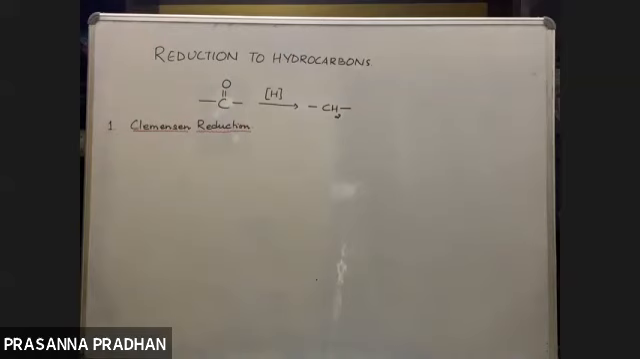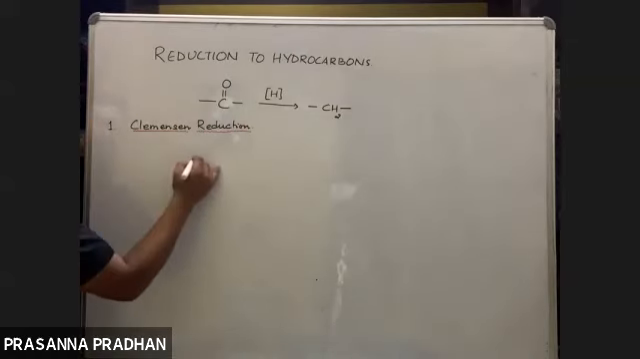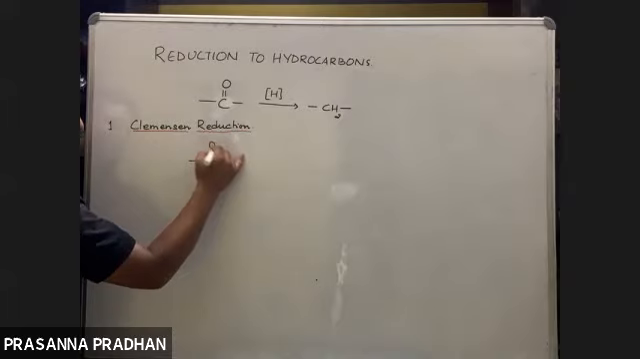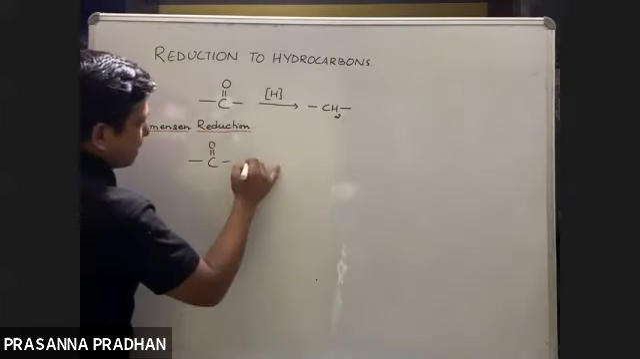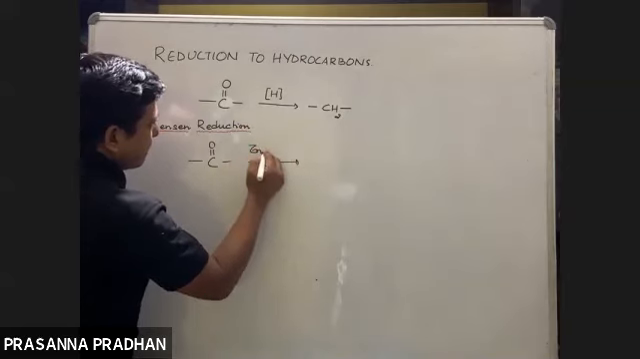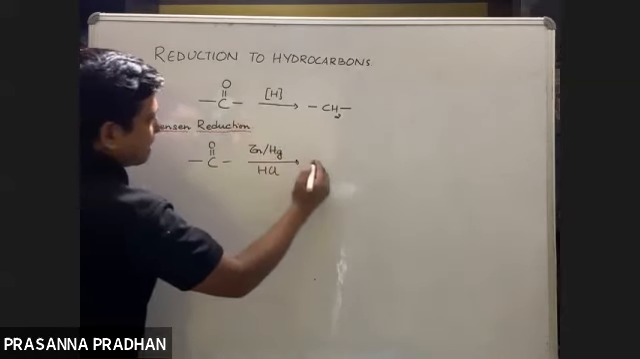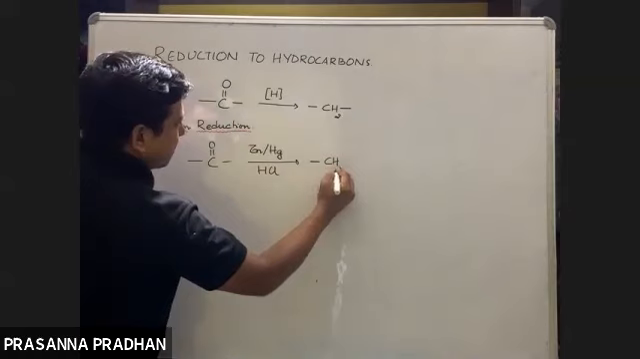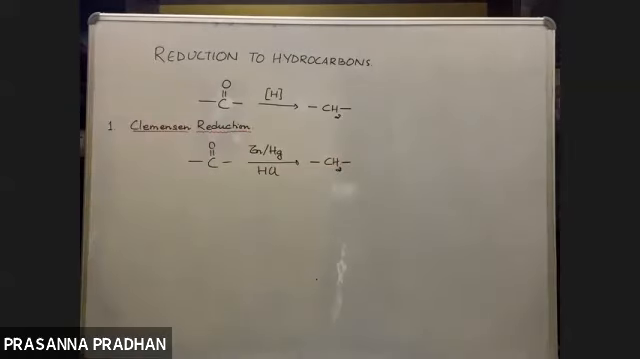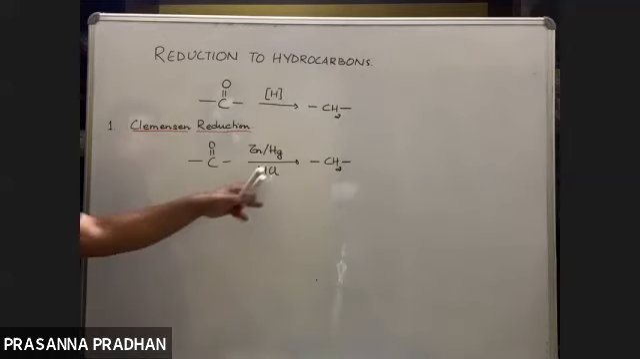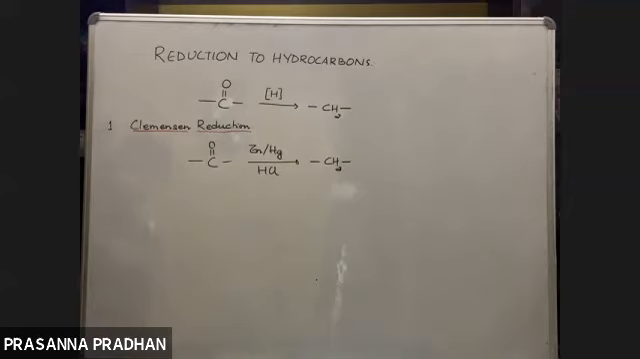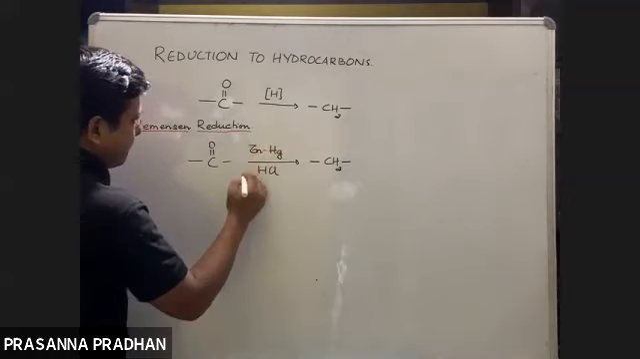Clemmensen reduction. So in Clemmensen reduction what happens? What is the reducing agent used? We have a carbonyl group like this. Just remember the reducing agent: zinc amalgam and HCl. Under this condition, CO group will be converted to a CH2 group like this. So what is Clemmensen reduction? The reduction of carbonyl group to a CH2 group in the presence of zinc amalgam and concentrated HCl. Zinc amalgam is written as Zn-Hg.